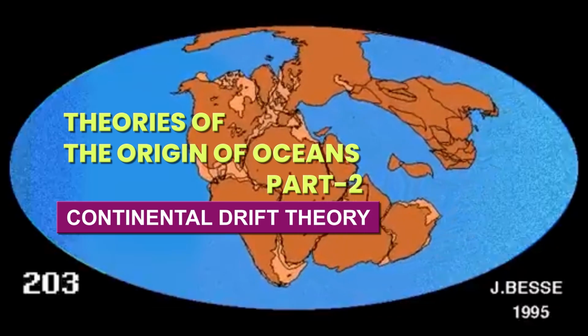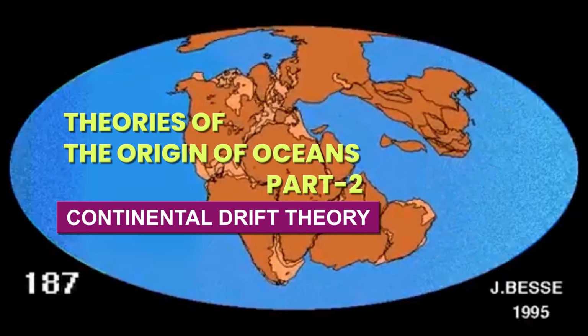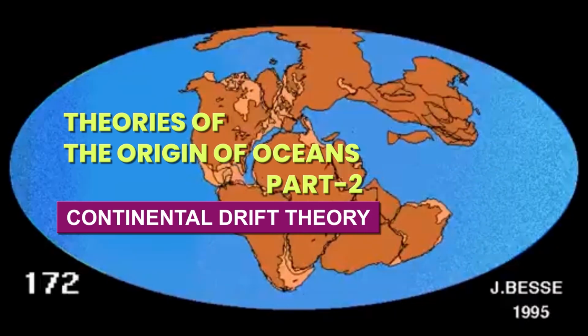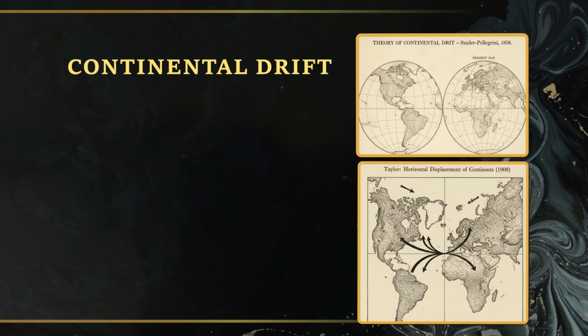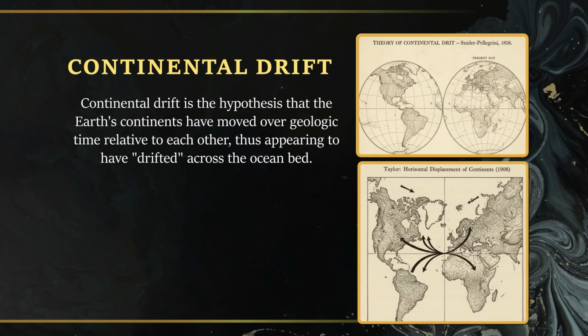In this theory we'll learn about the continental drift theory regarding the origin of continents and oceans. You have studied this theory already in your course on geomorphology, but today in oceanography we'll study this theory regarding the origin of oceans. So, continental drift is the hypothesis that the Earth's continents have moved over geologic time relative to each other, thus appearing to have drifted across the ocean bed.